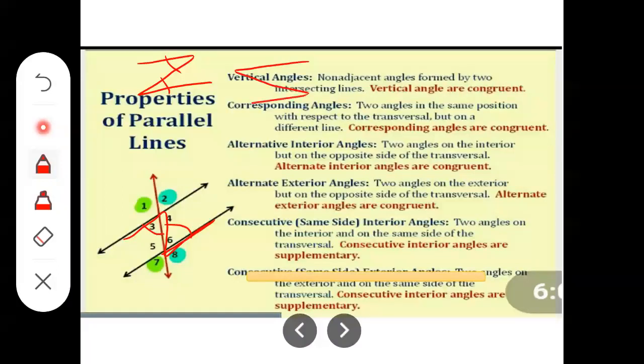In this manner also, the angles formed are alternate angles. Yes, students? So alternate angles are also congruent to each other.